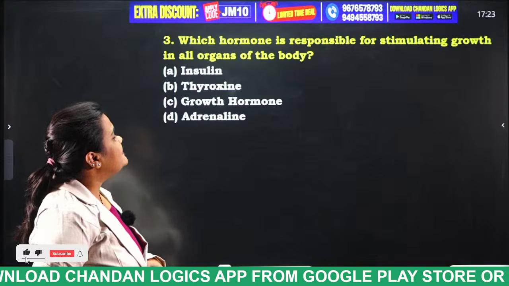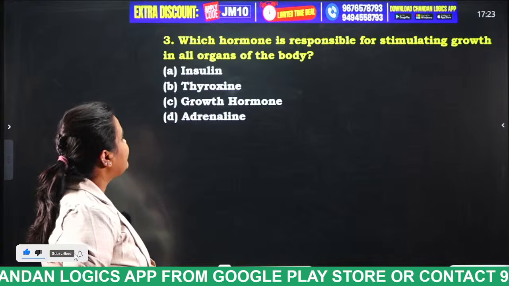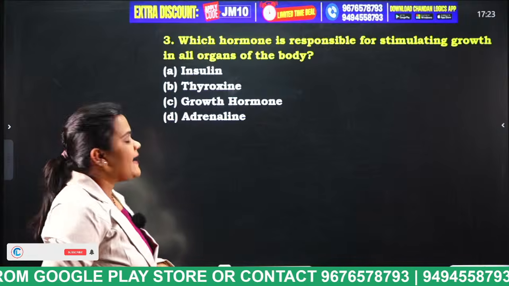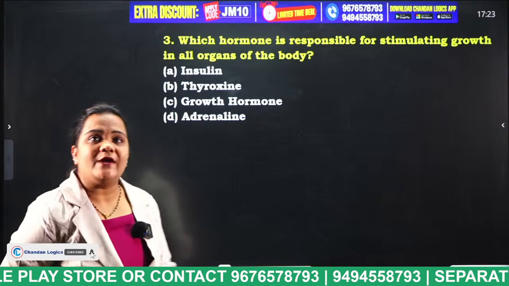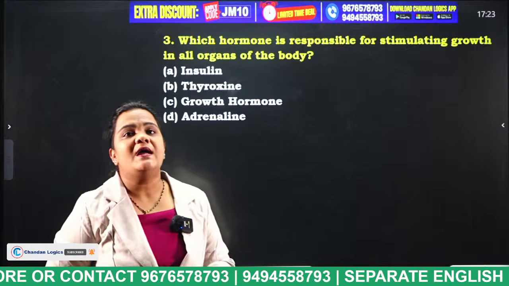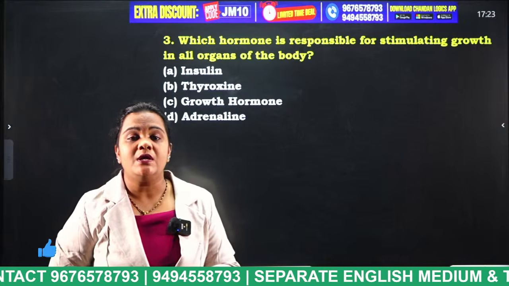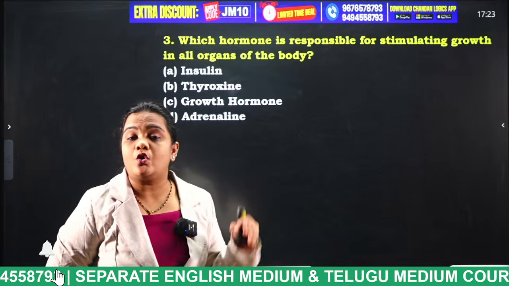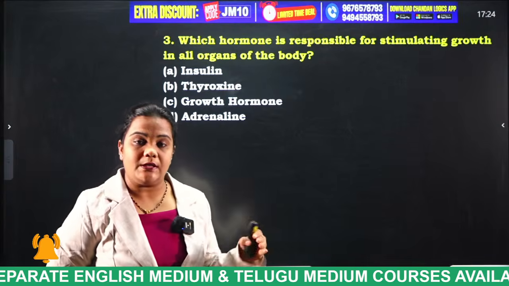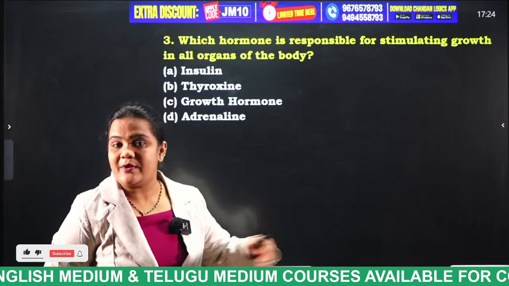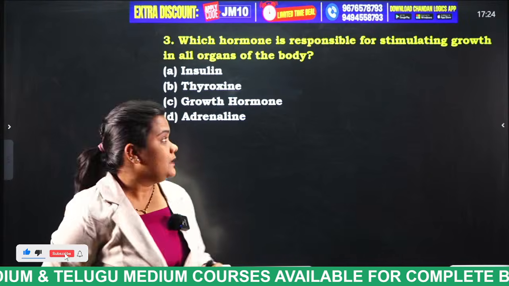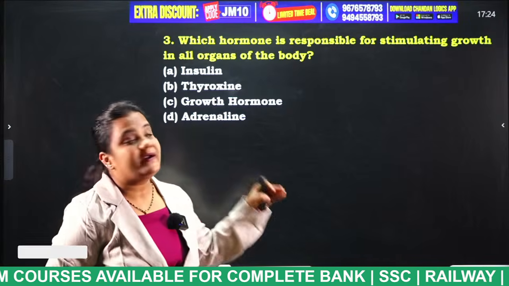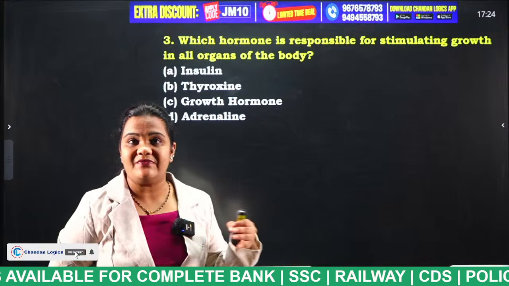Next question. Which hormone is responsible for stimulating growth in all organs of the body? Insulin, thyroxine, growth hormone, adrenaline. Very good, Ashok. Very good, Kausalya. Try to tell the answer for this question. There is only one hormone which promotes growth in all the parts of our body. So what is that hormone known as? Tell me.